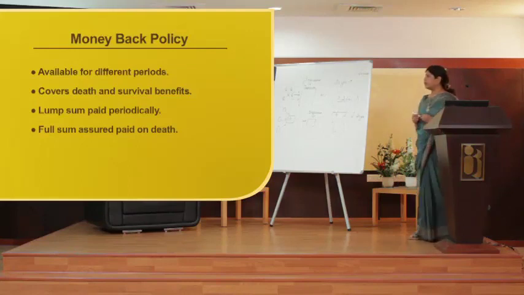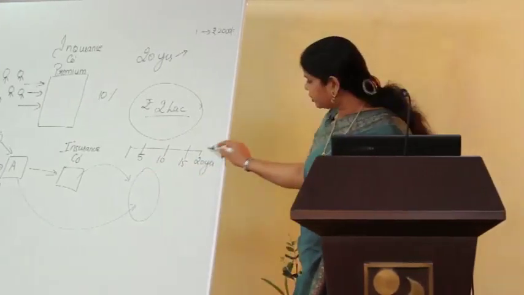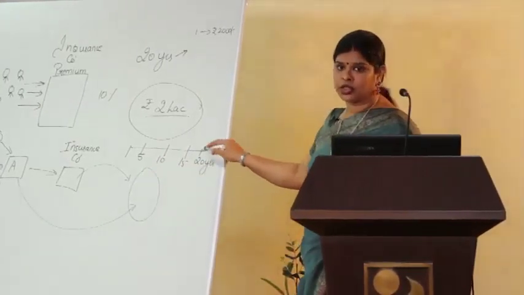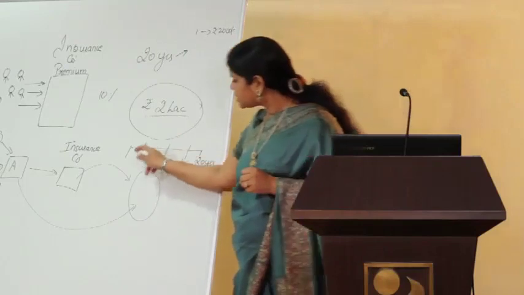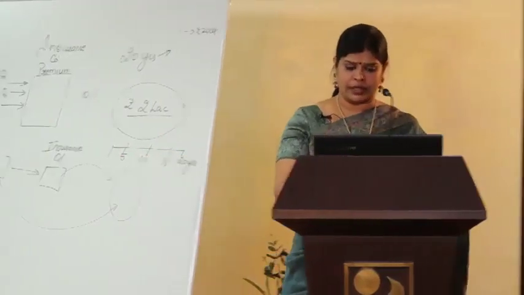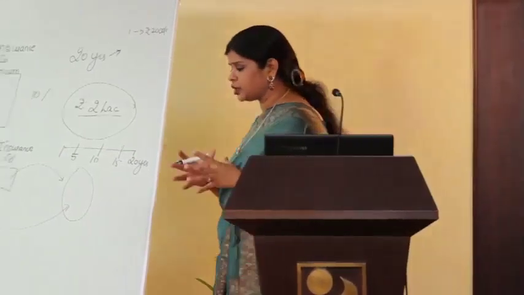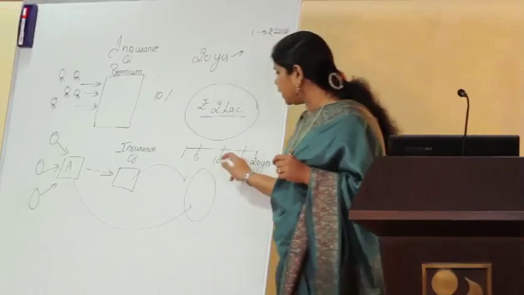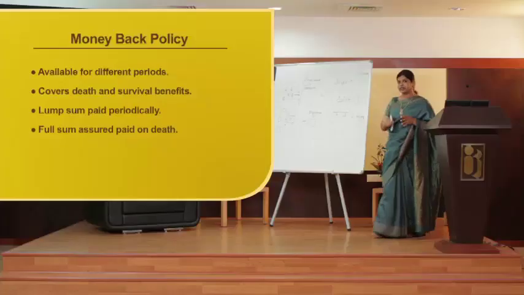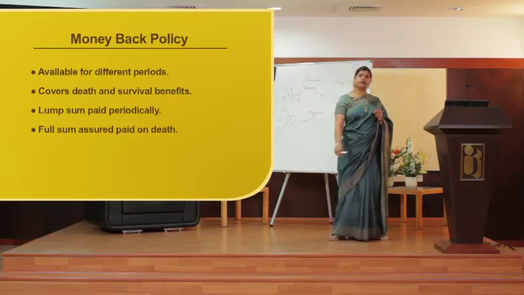The lump sum is paid periodically. As I said, I don't get the whole amount after the maturity of the term. I get some money even in between the policy period. So the full sum assured is paid on death. Whatever is the sum assured, after paying in between at different intervals, whatever is left over, I am going to get it on the death.